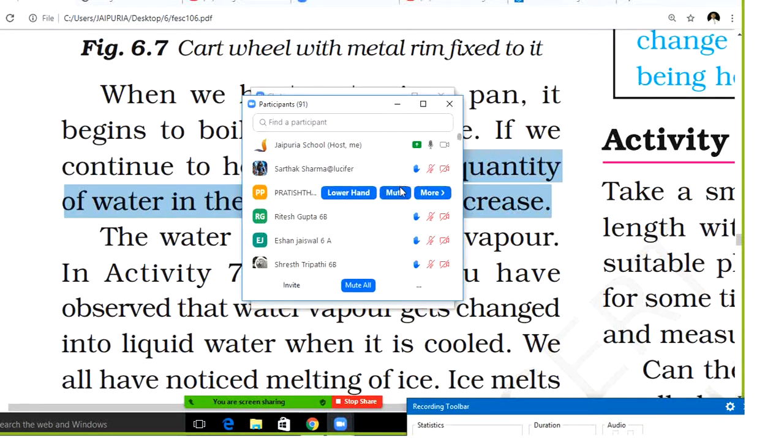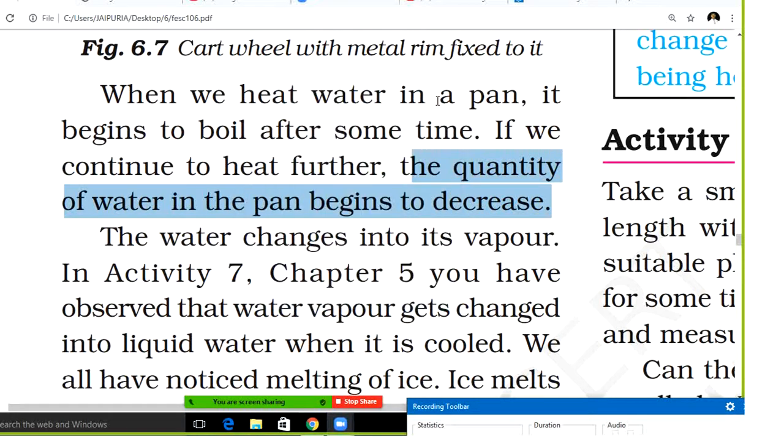So what happened, students, is that the water you are heating is converted into vapor, and that vapor goes upward. Why does the vapor go up? Because air is very light, and hot air is much lighter. Very good. And cold air is not that light, so it is dense. That's good, Pratishtha. You have given me the right answers.